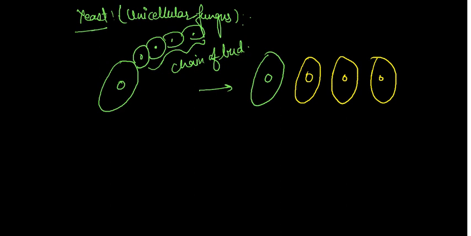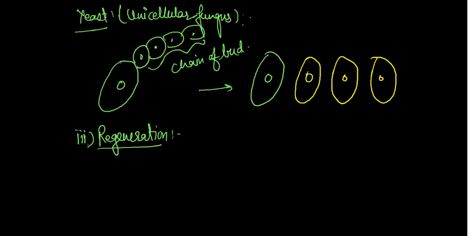Next is the third one. Number one is binary fission, number two is budding, and number three is regeneration. You already know that regeneration is not a type of reproduction, but it is given in your syllabus, so we have to know about it.